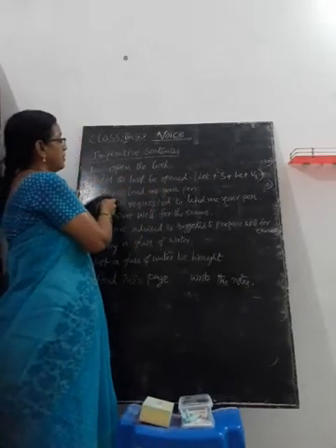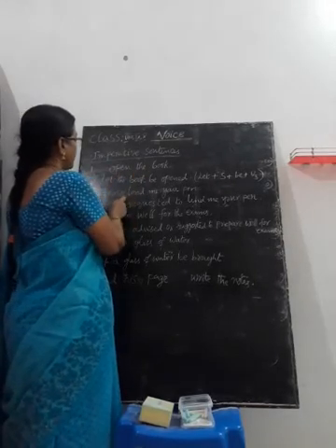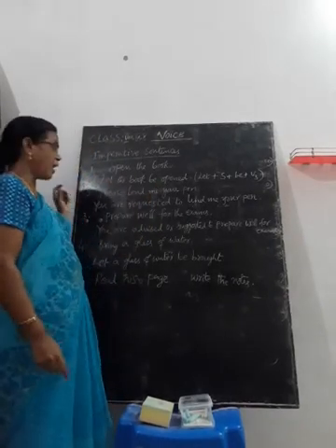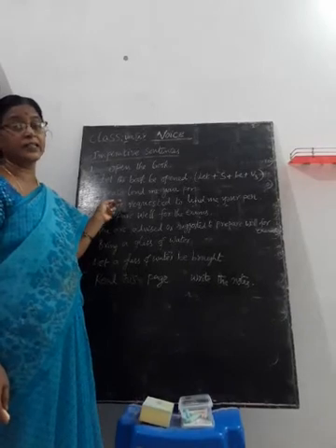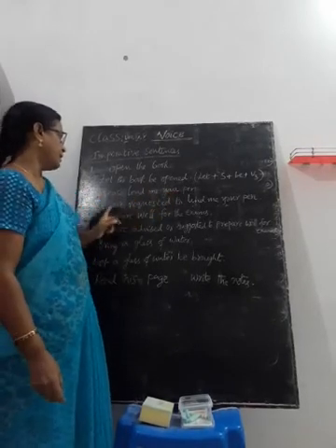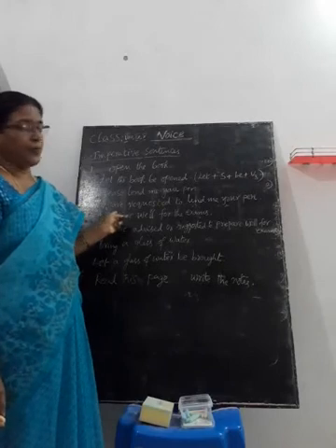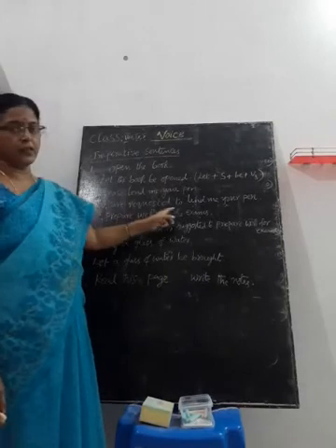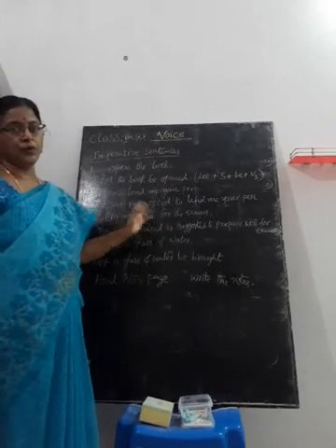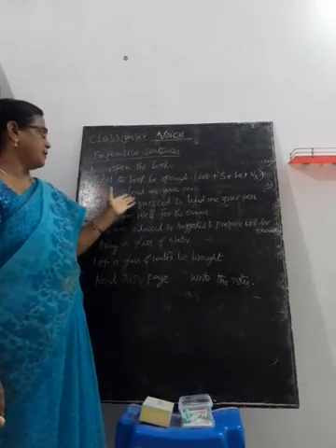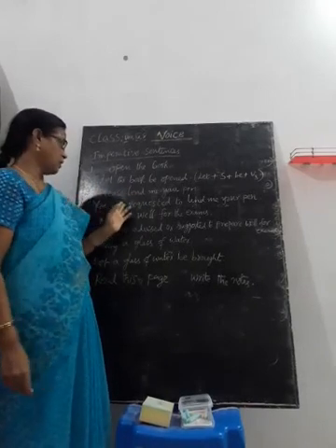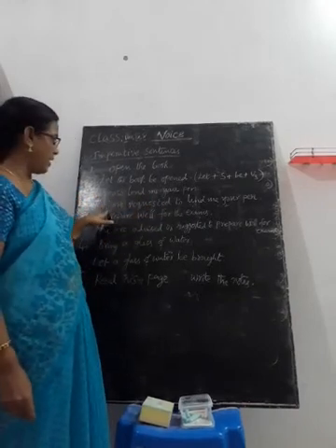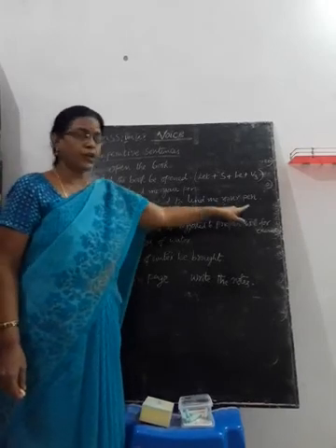Instead of open the book, here I use the word please in this sentence: please lend me your pen. Here please indicates a request. Then we have to write the passive voice in this manner: you are requested to lend me your pen. You are requested to, you are suggested to, you are advised to. Based on the sentence, we have to use such expressions.